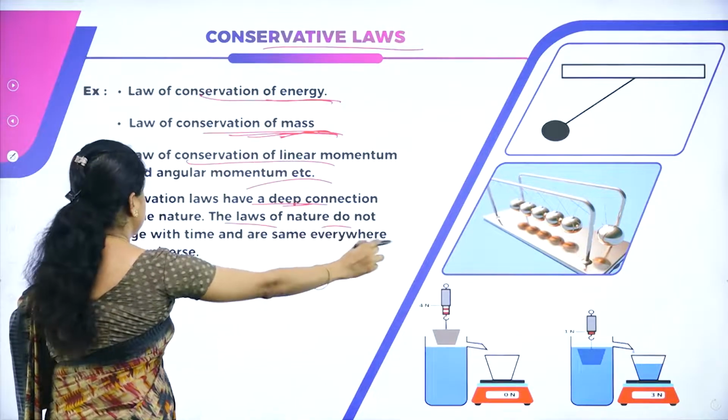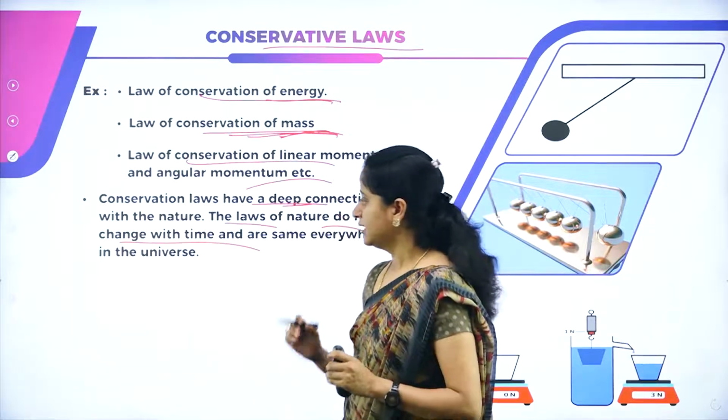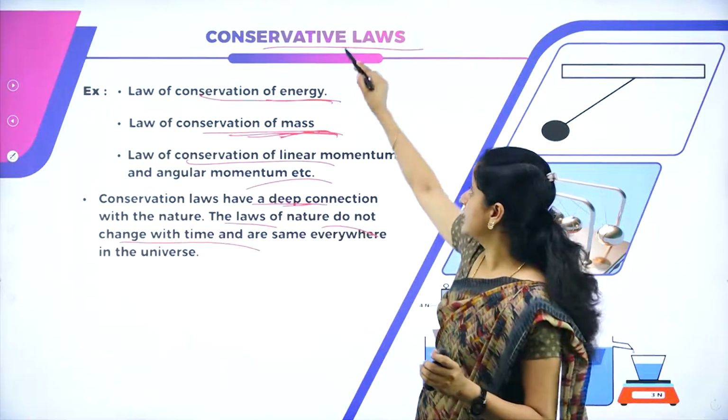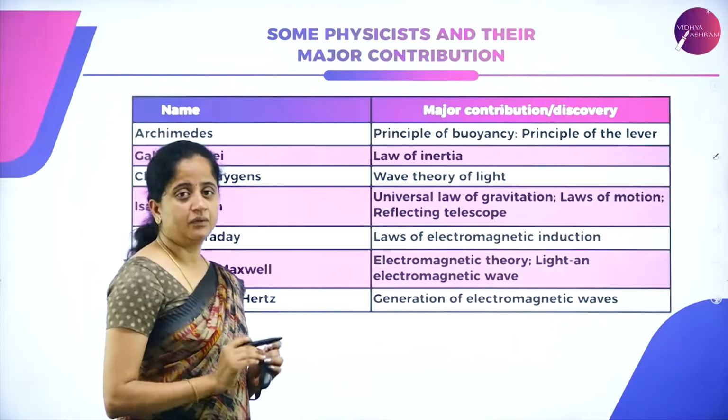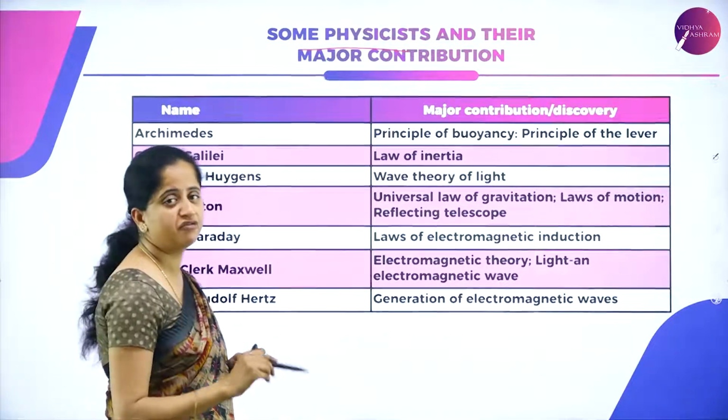The laws of nature do not change with time and they remain the same everywhere in the universe, and they are called conservation laws.